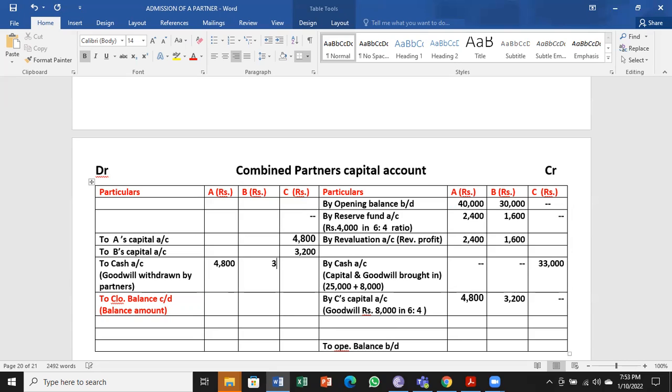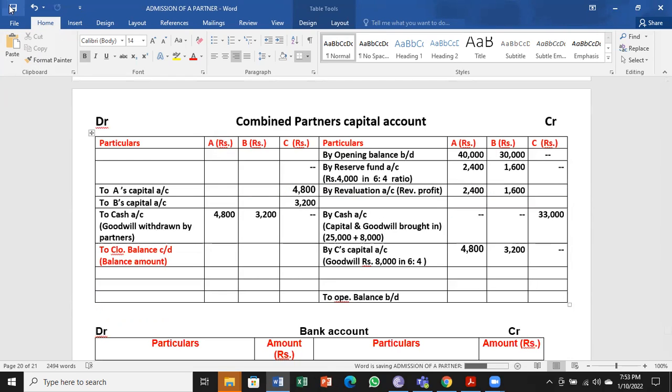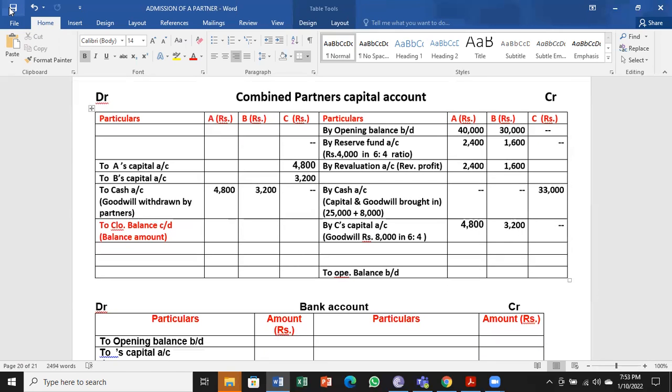So this you can remember easily, you will be able to work it out. That is why I am making all the narrations or explanation I am giving there, so it is easy for you to understand. So 8,000 rupees gone out of the business because withdrawn by the partners. That is, business is giving to the old partners. So that is the last one. So we can go for balancing the accounts.